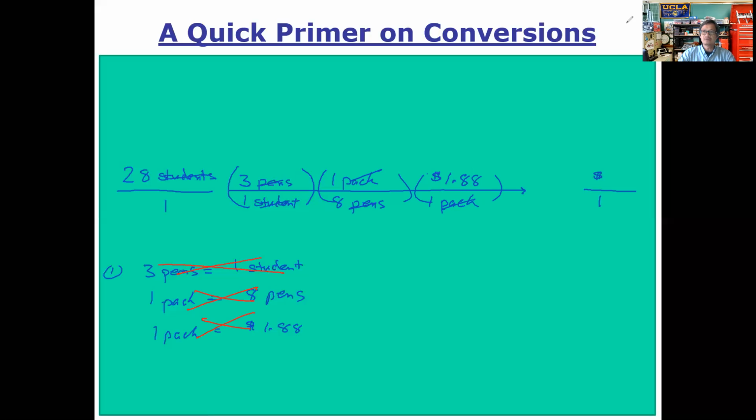The final check we're going to do is, do we have the correct units in the right place? Well, in the end here, we want dollar bills in the numerator, that unit dollar in the numerator, and there it is. And everything else is canceled out. Okay, very good. So at this point you can punch your numbers into your calculator, and hopefully you end up with an answer that is $19.74 as your final answer.